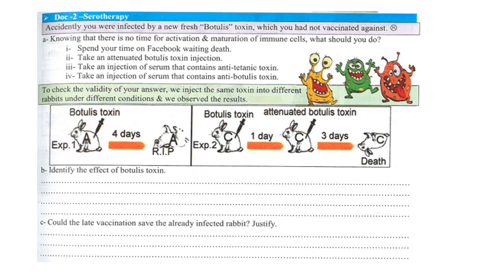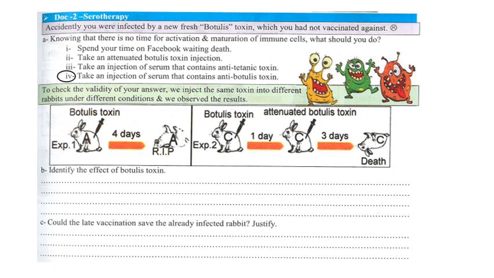Document 2, serotherapy. Accidentally you were infected by a new fresh botulism toxin which you had not been vaccinated against. Knowing that there is no time for activation and maturation of immune cells, what should you do? Spend your time on Facebook waiting for death, or take an attenuated botulism toxin injection, or take an injection of serum that contains antitetanus toxin, or take an injection of serum that contains antibotulism toxin. The last one, take an injection of serum that contains antibotulism antibodies.